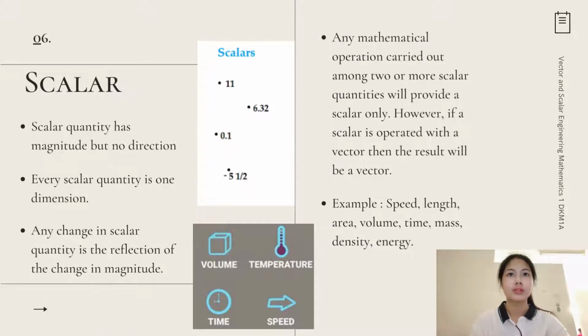Scalar quantity. A scalar quantity has magnitude but no direction. Every scalar quantity is one dimensional. Any change in a scalar quantity is the reflection of a change of magnitude. Any mathematical operation carried out among two or more scalar quantities will provide a scalar only. However, if a scalar is operated with a vector, then the result will be a vector. Examples of scalars are speed, length, area, volume, time, mass, density, and energy.